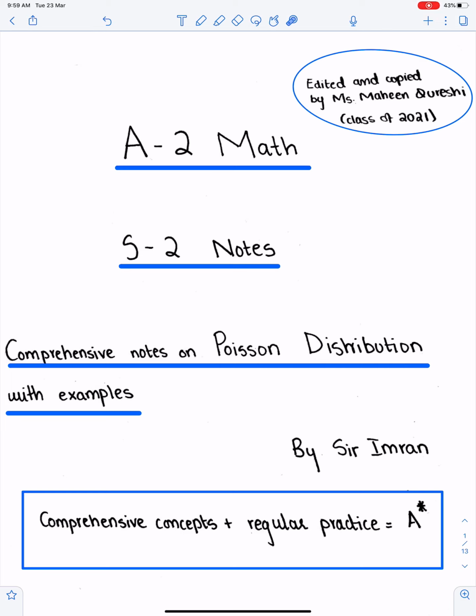Ameen. Alhamdulillahi rabbil alameen. The topic of this lecture is important concepts of Poisson distribution of S2. For this lecture, I am using the work of one of my best students, Miss Mahin Quraishi of class 2021, the Lyceum. To be good at math, we should follow this equation: comprehensive concepts plus regular practice is equal to A star.